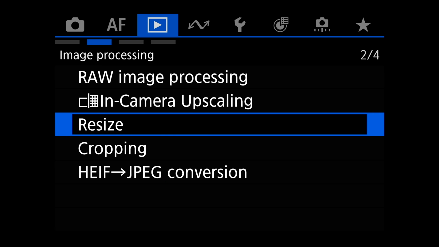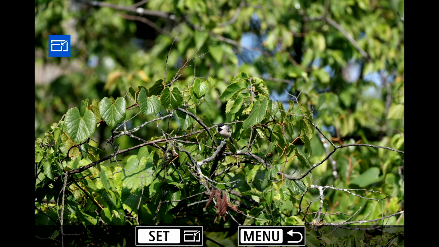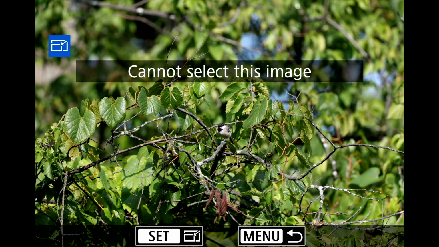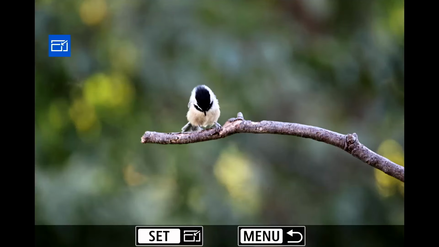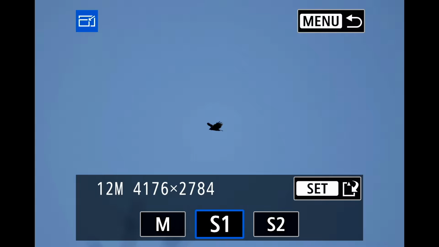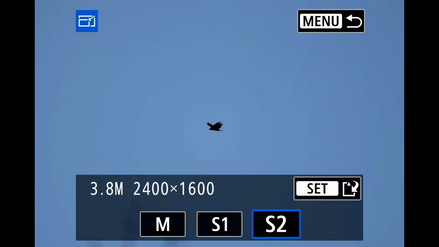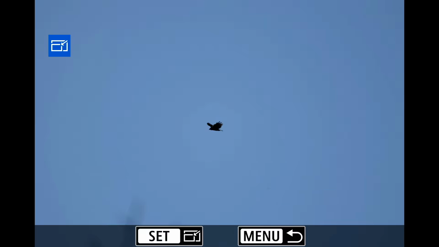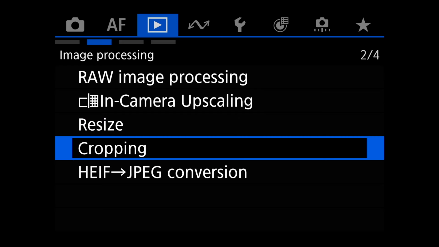All right, resize. This is if you want to go in there and actually start cropping. You can't crop this image. Some images you can. Right here, it has to be shot raw. Once you shoot it raw, then you can tell it you want a medium raw, small, S1 raw, or S2. So you can make it smaller raw, and you can do that.